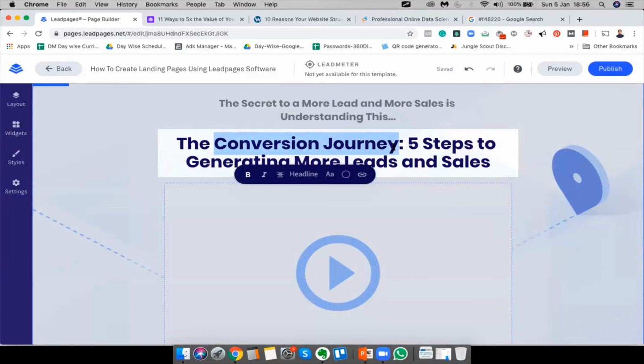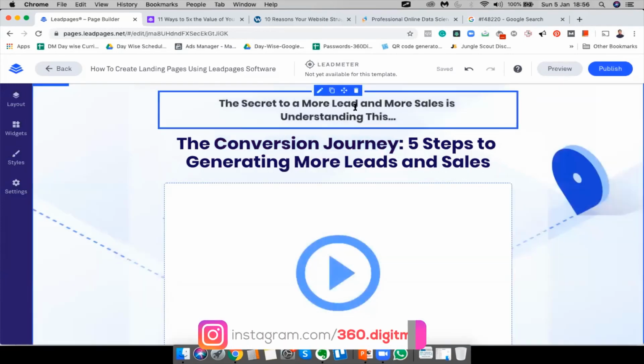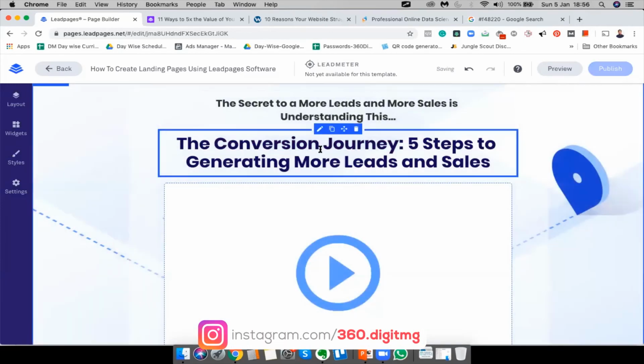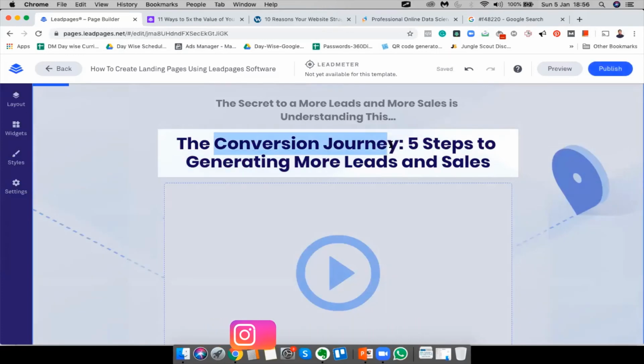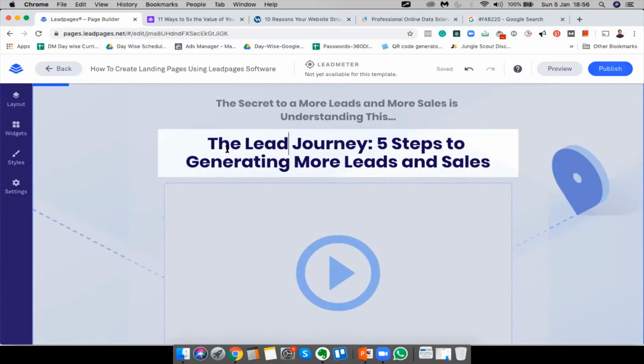That would mean we are doing advertising. If I were to teach advertising, then I will do that. But here I'm teaching lead pages, right? How to create a lead page. So oh, there it says lead. So leads. So let me make it the lead journey.